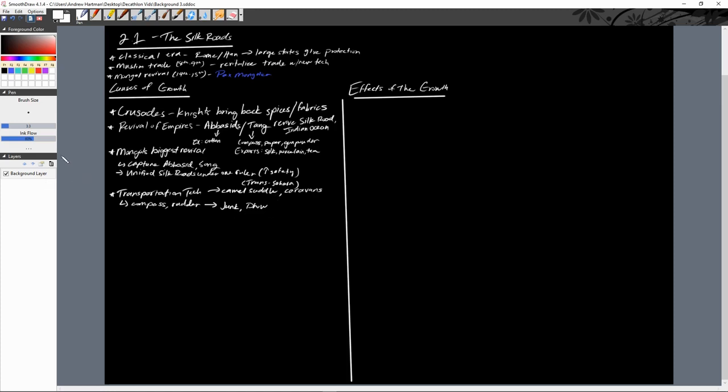Okay, let's talk about the effects of the expansion of the trade routes, right? They pointed out two key ones here. Okay, the first one I'm going to point out is the growth of oasis towns, right? The growth of major cities along the Silk Road. And they pointed out two in particular that we do need to focus on, right?